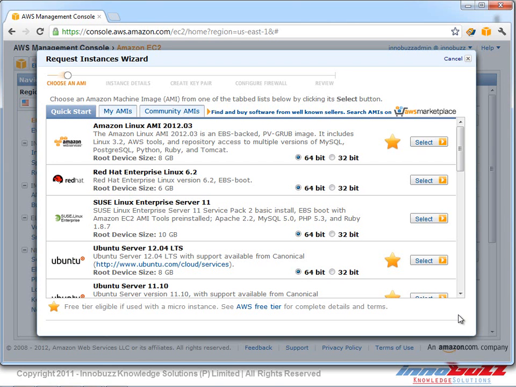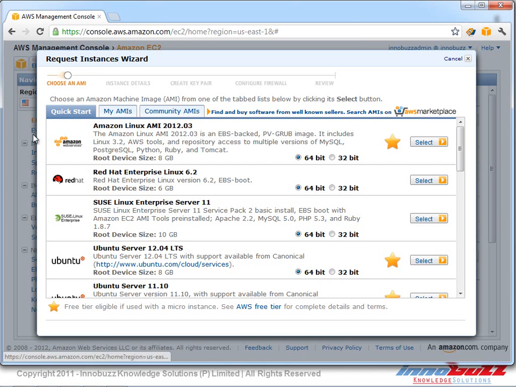Here, as we said before, the EC2 instances in Amazon are based on 2 different types. It could be EBS store, it could be instance store. It also offers a wide variety of operating systems to choose from: Red Hat, SUSE Linux, Ubuntu, and also Windows. All major flavors of CentOS or Debian are offered under EC2 instances. And all these are called AMIs, which stands for Amazon Machine Images.